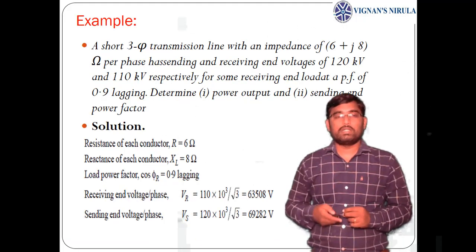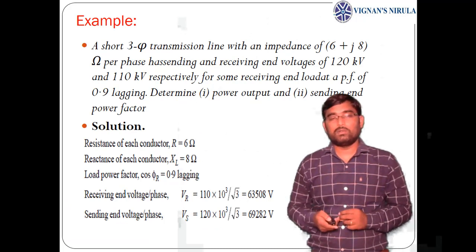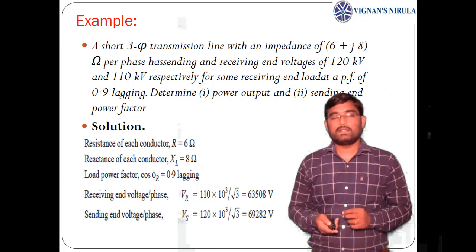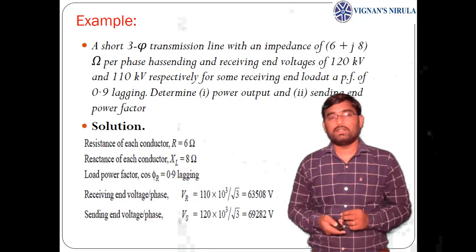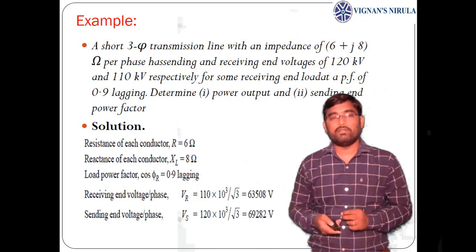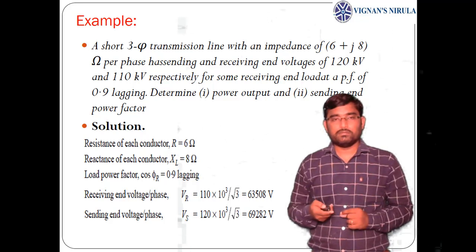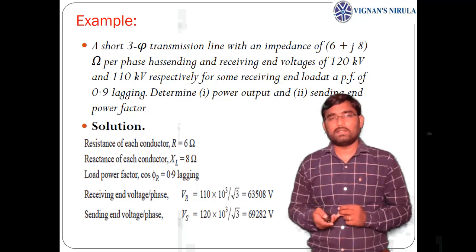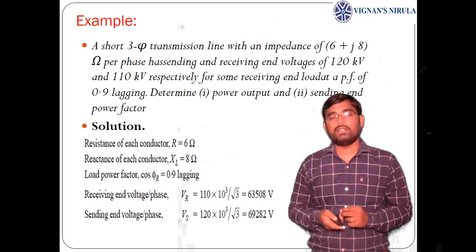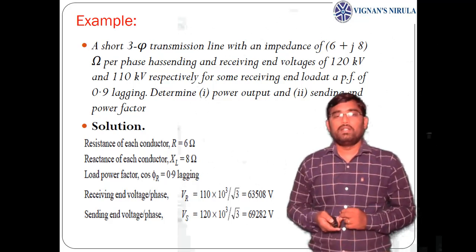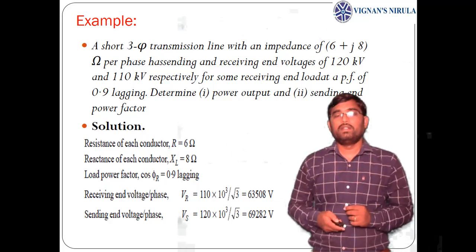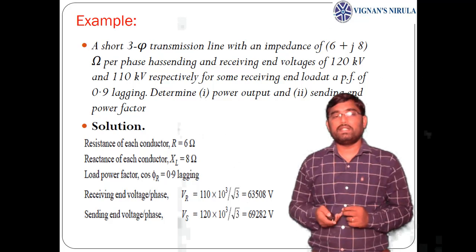Of course, you can see another example also based on the short transmission lines. Given that the total impedance per phase is 6 plus j8 ohms, and both the sending end and receiving end voltages are given. Sending end voltage is 120 kV, receiving end voltage is 110 kV. Receiving end power factor is 0.9 lagging. You are asked to find the power output and sending end power factor.